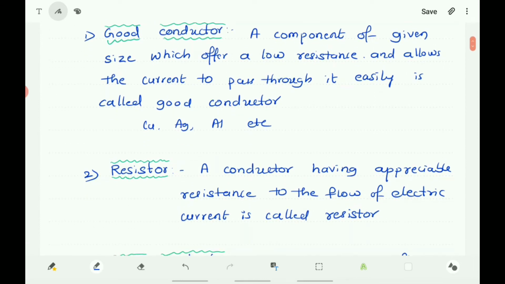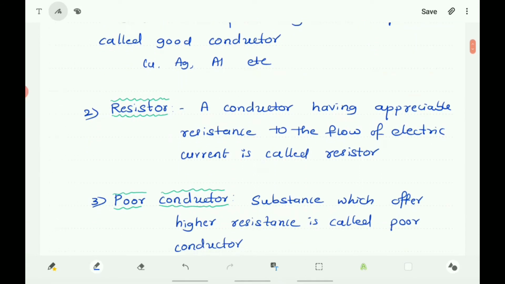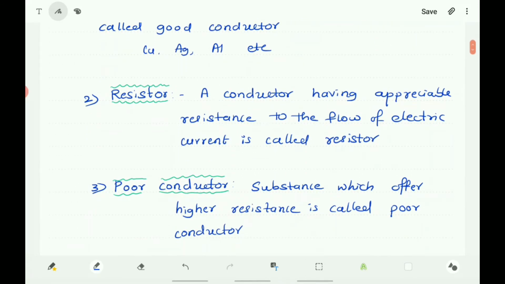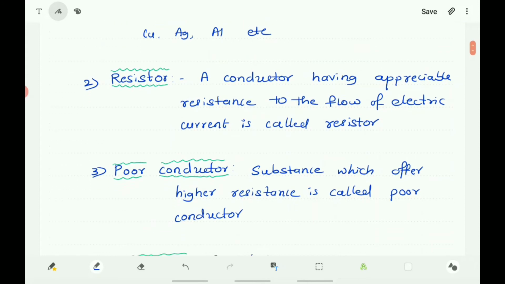And resistor. A conductor having appreciable resistance to the flow of electric current is called a resistor. They offer resistance to the flow of electric current in an appreciable manner, so they are called resistors. Next, poor conductor. They offer higher resistance to the flow of electric current. So what are poor conductors? A substance which offers higher resistance is called a poor conductor.